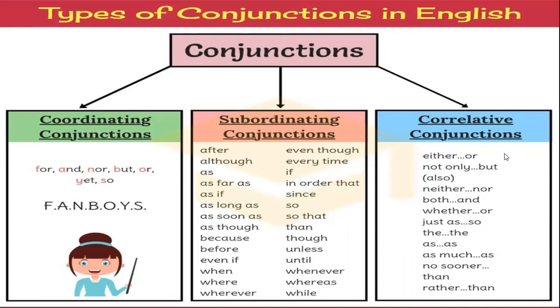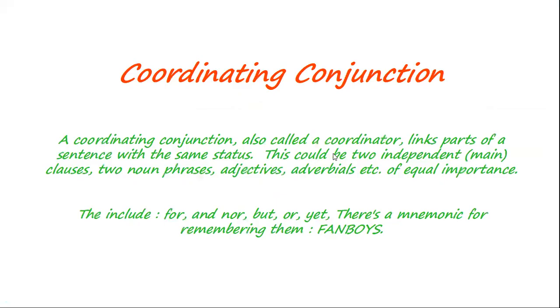Then correlative conjunctions: either or, not only but also, neither nor, both and, whether or, just as so, as much as, no sooner than, rather than. So these words are called correlative conjunctions. So you have to read these words. What are the words in coordinating conjunction? Then what are the words in subordinating conjunction? Then what are the words in correlative conjunction? So now we can see the definition one by one.